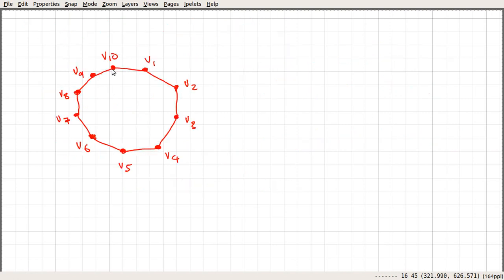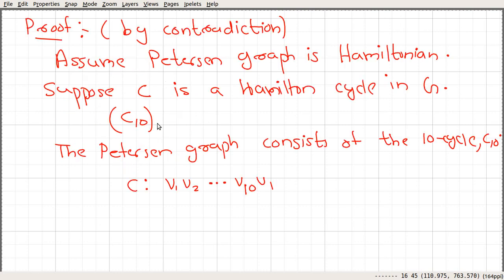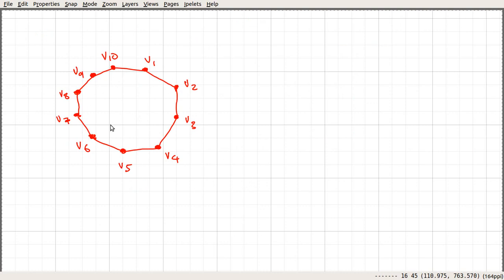Pictorially it can be represented like this. This is not the Petersen graph, it's a cycle in the Petersen graph, assuming that the Petersen graph is Hamiltonian. Here we are left with 5 more edges.